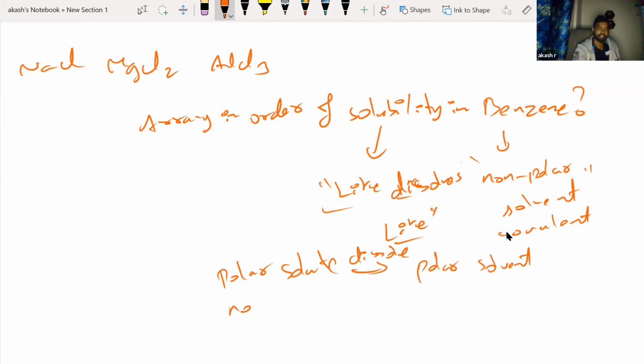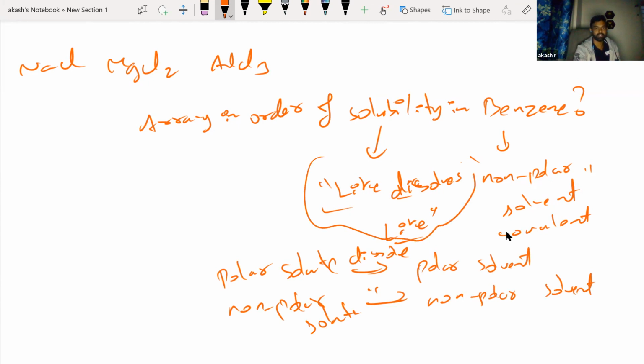Same way, when you have a non-polar solute, that will dissolve only in a non-polar solvent. This is what you mean by like dissolves like. Polar solute dissolves only in polar solvent, non-polar solute dissolves only in non-polar solvents. Now we know that benzene is a non-polar solvent.